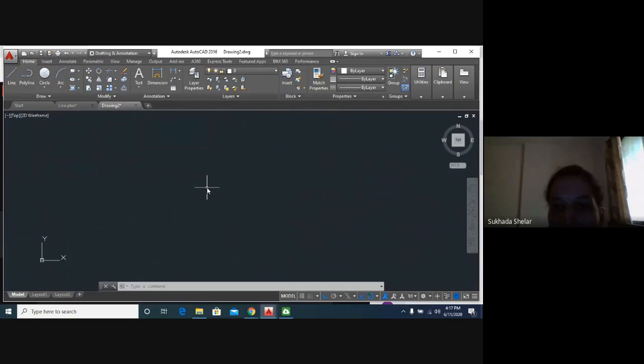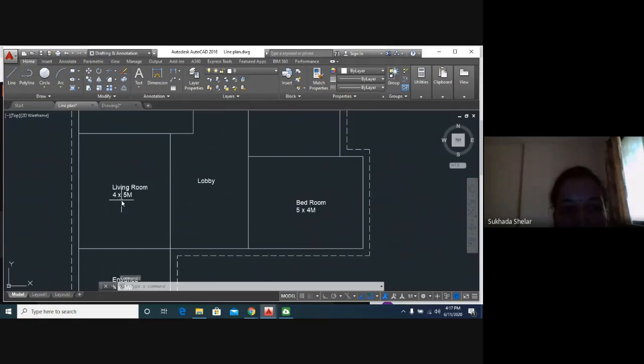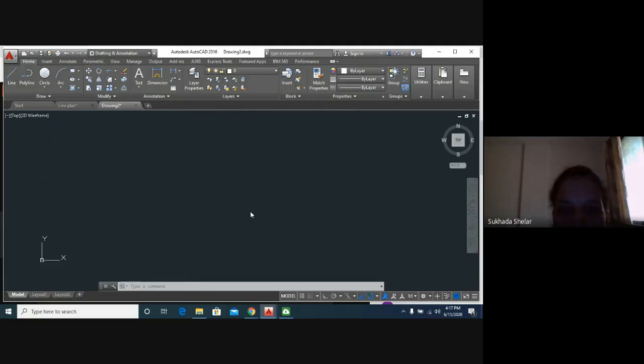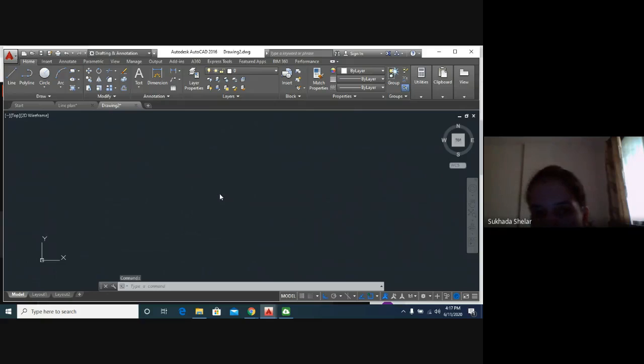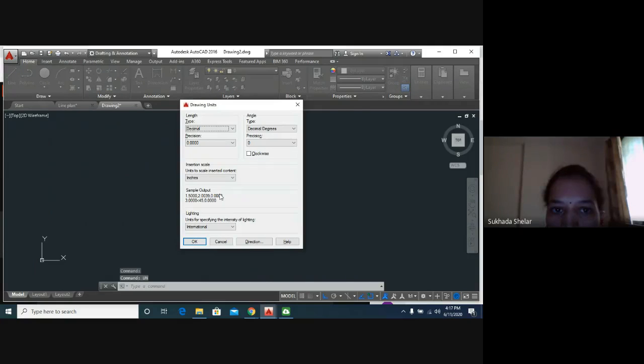First, we will do our most important setting, that is units. As I have shown you, the living room is 4 by 5 meters. We have to tell AutoCAD that we want to draw in meters, right? So how will we do that? Just type UN on your keyboard and enter. It will give you the icon of units. Can you see it?